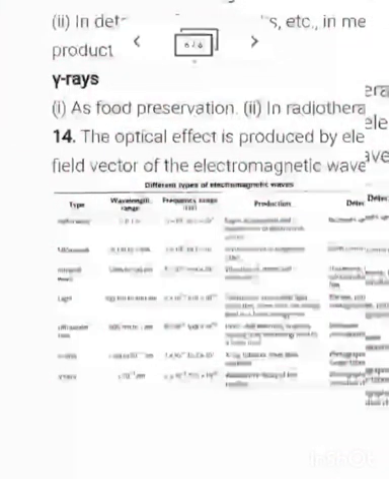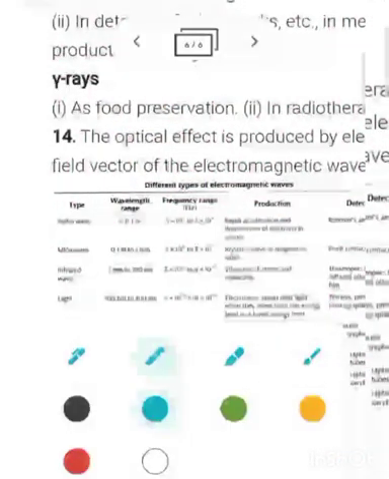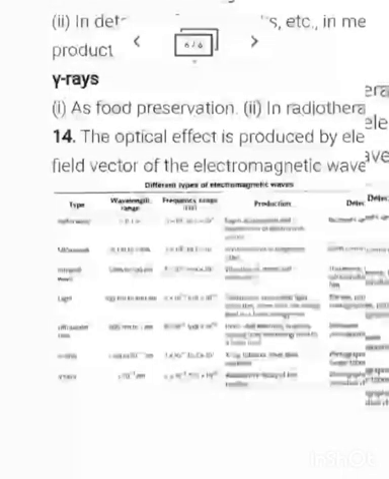Okay, so you can write down this one as R is the radio wave, M is the microwave, I is the infrared, V is visible, U is ultraviolet, X is X-ray, Y is gamma ray. Okay, so you want to make a series of this one. Let us think that you are making a series. So how will you make a series?